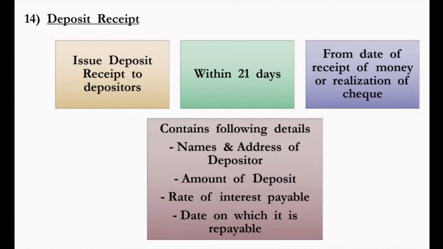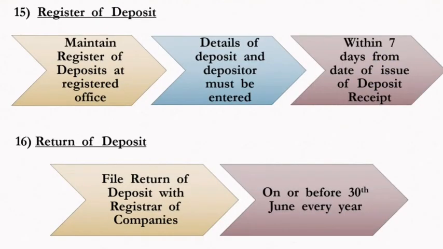The receipt contains the name and address of the depositor, the amount of deposit, the rate of interest payable, and the date on which it is repayable. So all this information has to be written in the deposit receipt. Again I am repeating: name and address of the depositor, how much amount he is depositing, the rate of interest, as well as the date on which it is repayable.